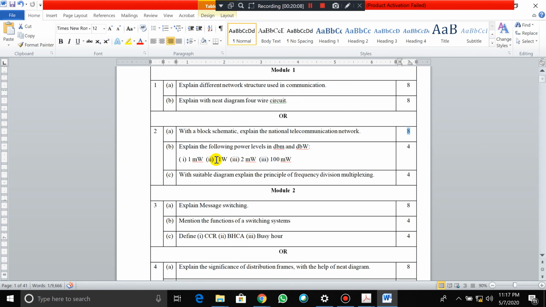And this one is a small, simple problem, a two-step problem. They are asking you to convert the power levels into dBm and dBW. It is a very important problem. Definitely they will ask, so kindly practice it. You will definitely get 4 marks from this.